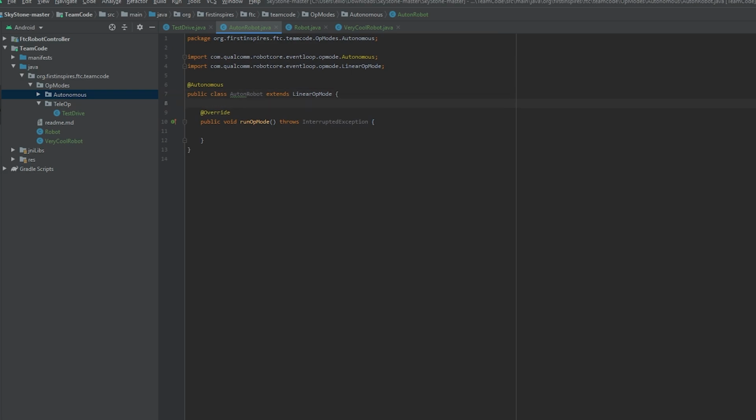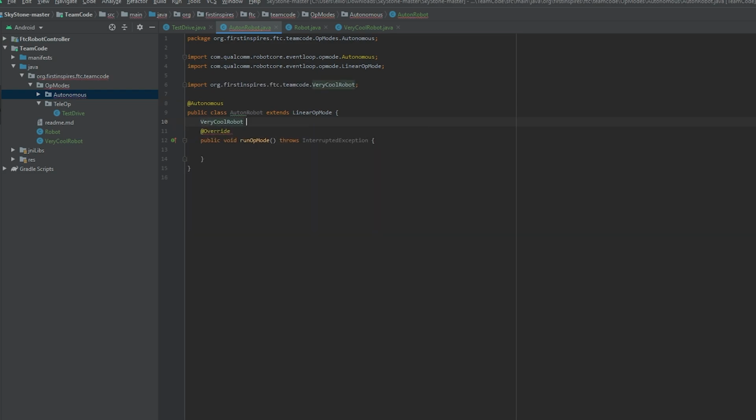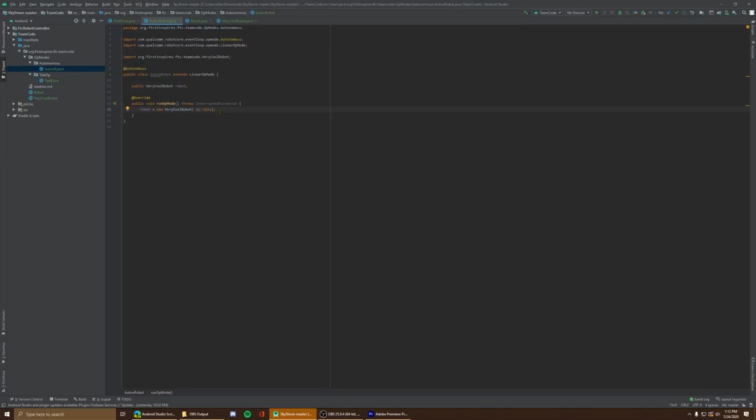Also, create a new VeryCoolRobot at the top. So VeryCoolRobot, and then robot equals new VeryCoolRobot, and pass in this. Now, this looks very similar to the teleop class from the beginning, because at its core, we're doing the same thing, calling a list of instructions in order. The only difference is the instructions are now entirely pre-made, like move forward, wait for color sensor to see red, or move towards poster when AI detects it.